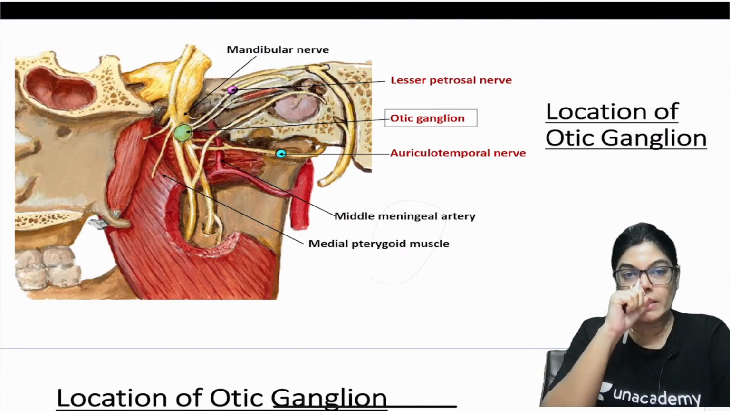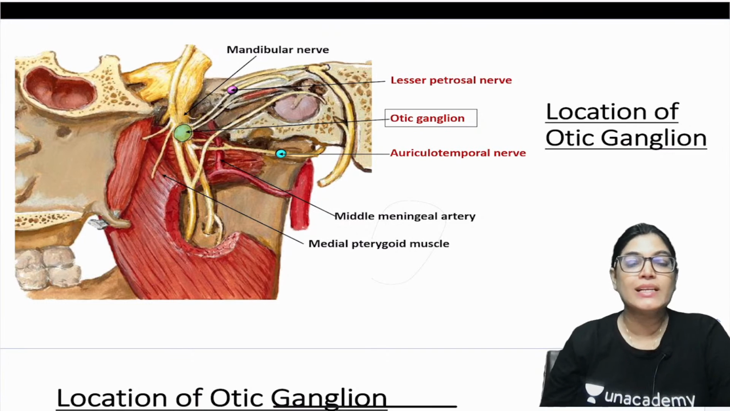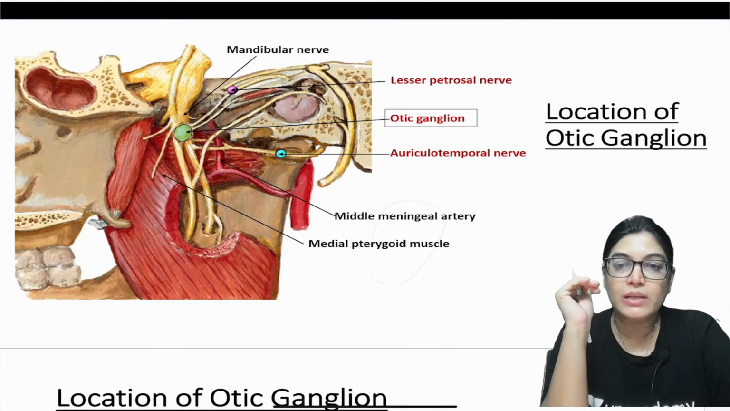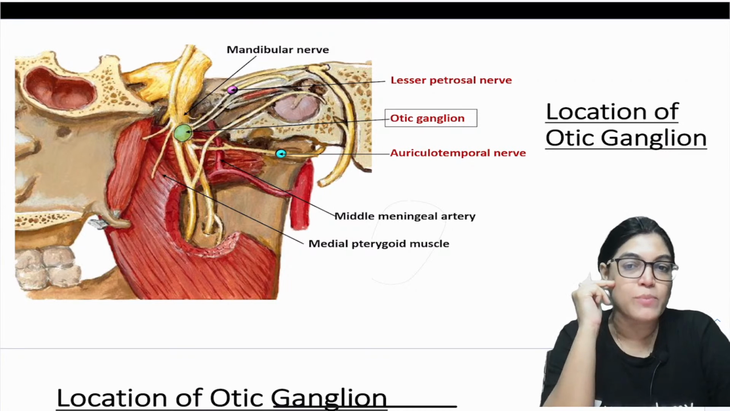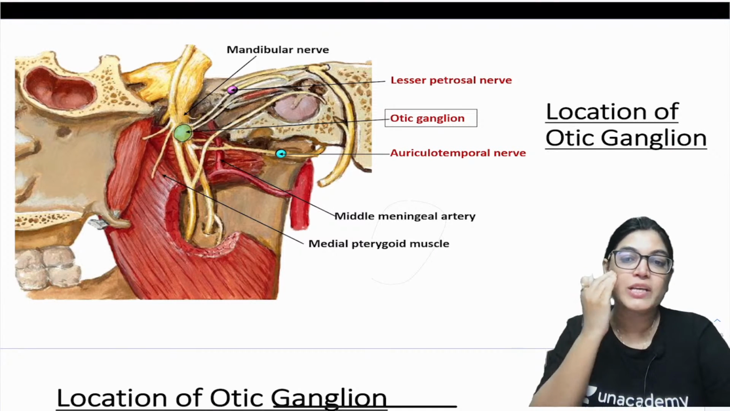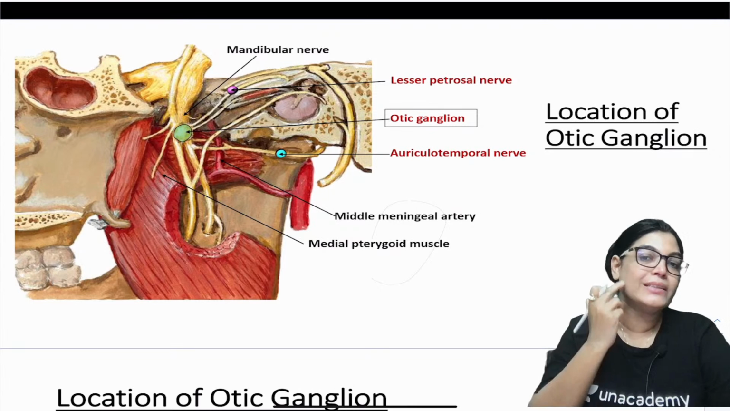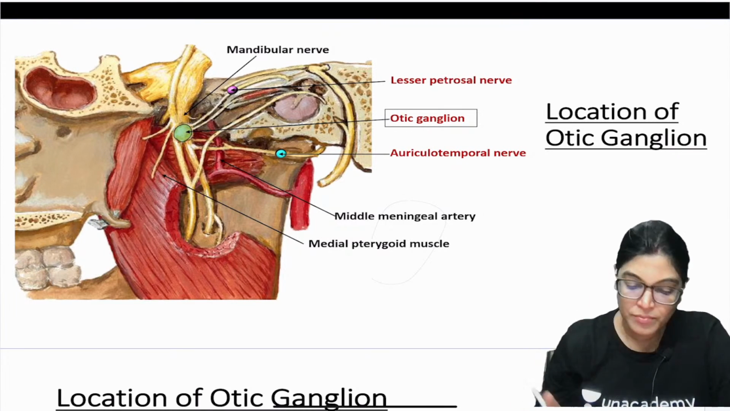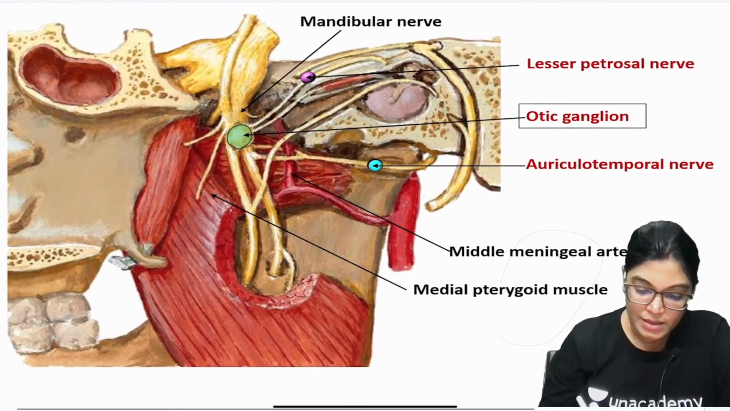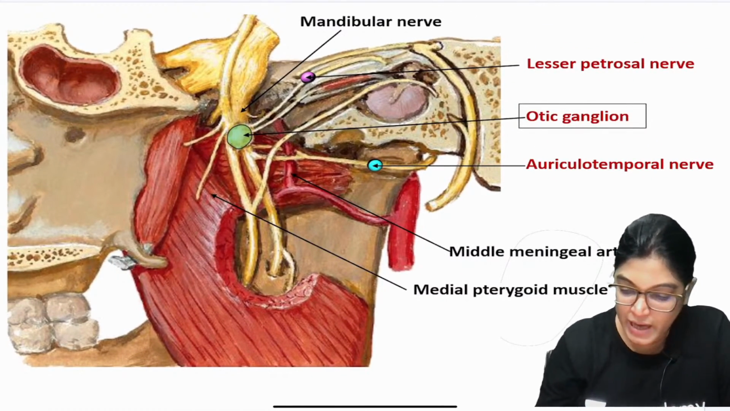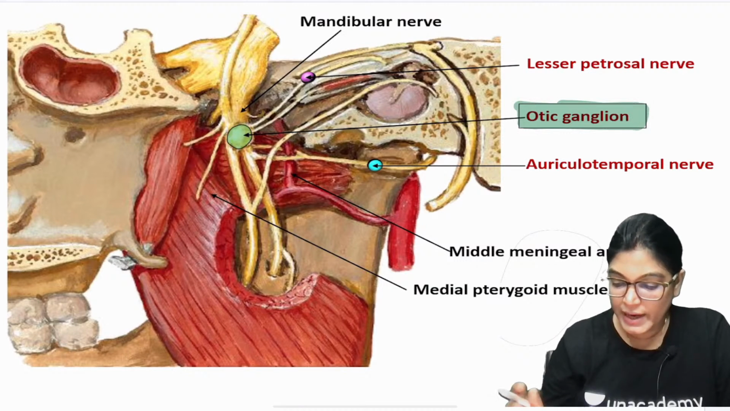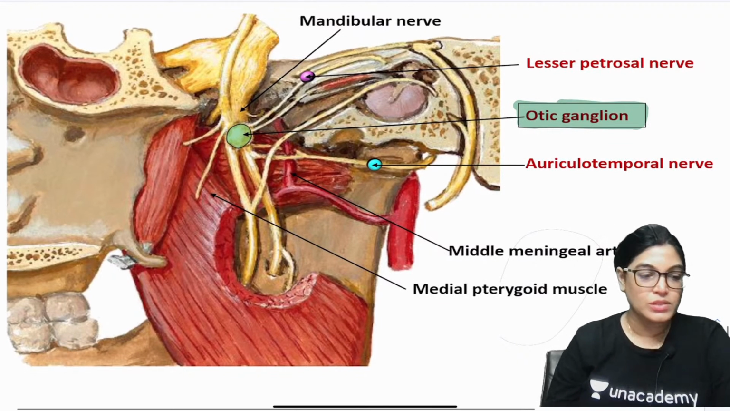The ganglion which is shown in the green color is the otic ganglion, and you can see it is located very close to the mandibular nerve. It is located below the zygomatic arch, this is the cheekbone, this is the zygomatic arch. So below it, this region is the infratemporal fossa. So it is located in the infratemporal fossa. Here you can see this is the otic ganglion which is shown in the diagram.